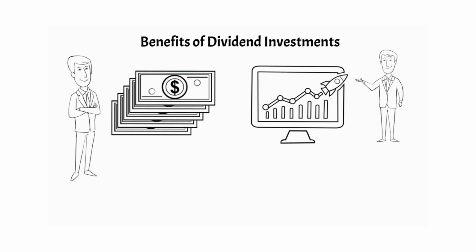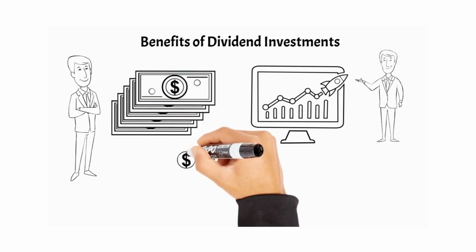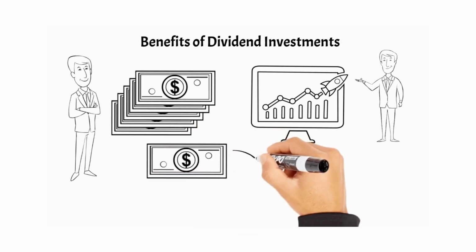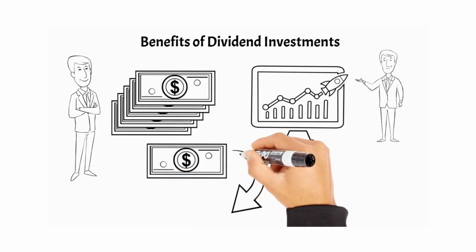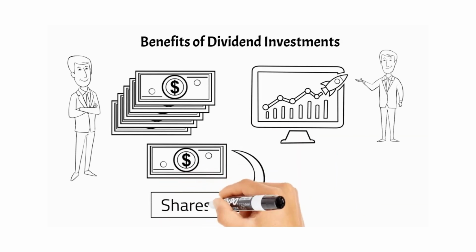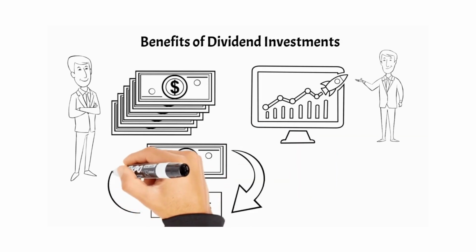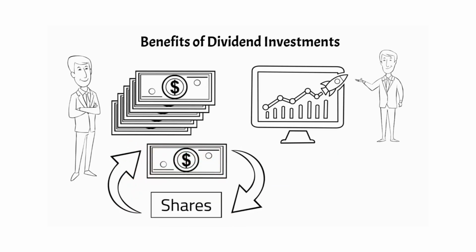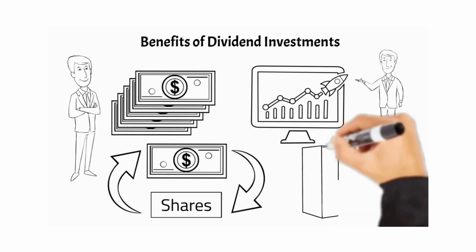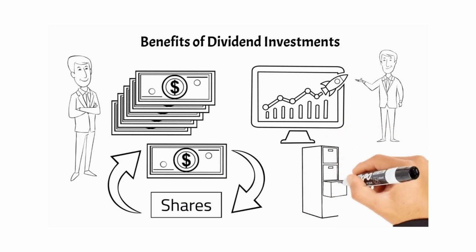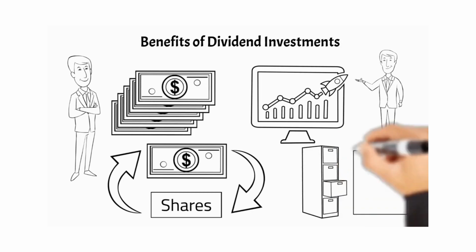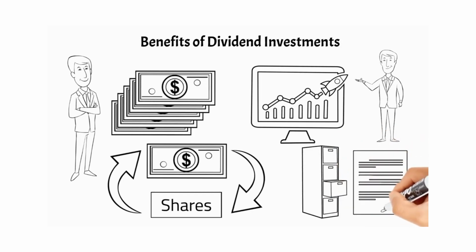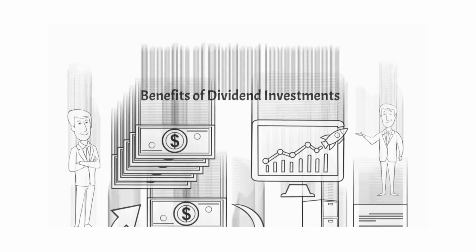Additionally, if an investor chooses to use those dividend payments to reinvest back into the company or another dividend-paying company, this can create compound interest for the investor on their capital. This can be very powerful over time in that dividends allow you to buy more stock, which in turn pays you more dividends, which buys you even more stock, and so on. Lastly, there can be certain tax implications which make dividends more or less preferable when compared to other forms of income, such as capital gains. This will be specific to your income situation and the country you live in, so I would do my own research beforehand to understand the specific tax implications.